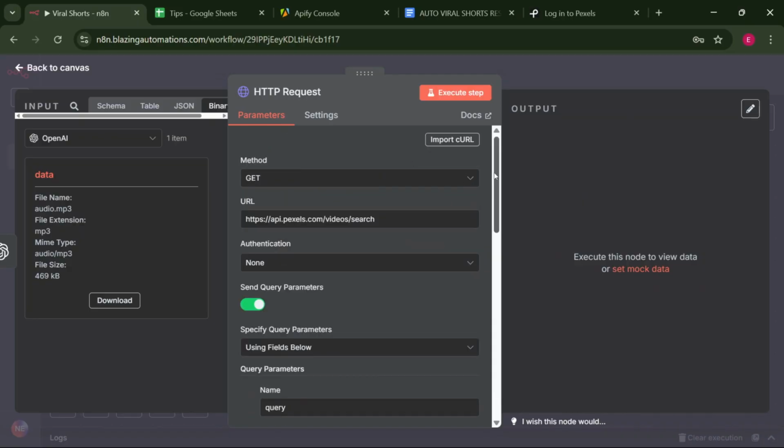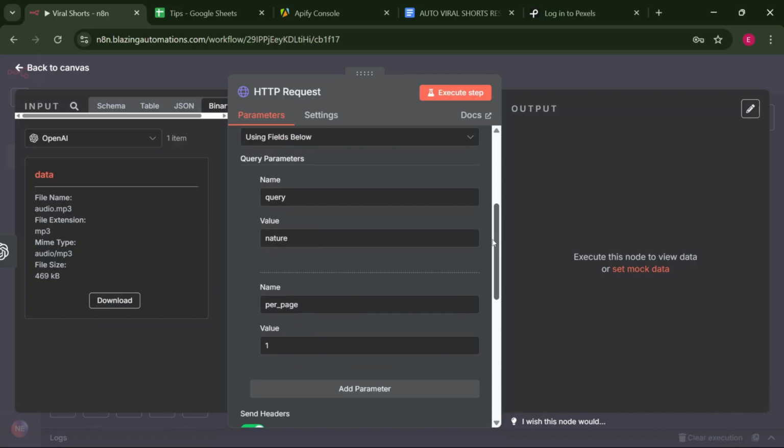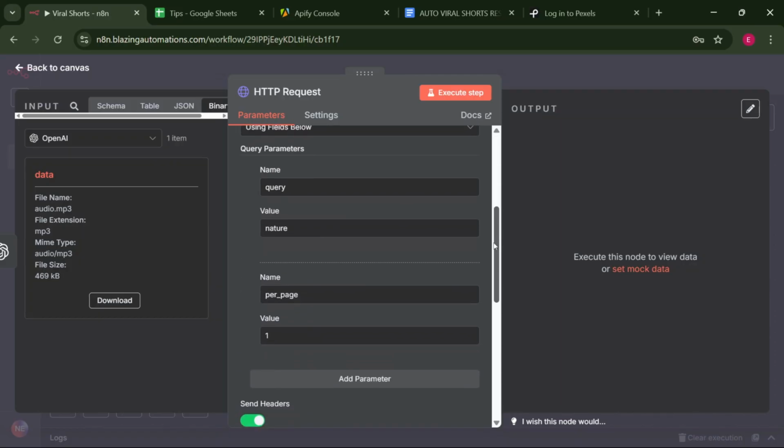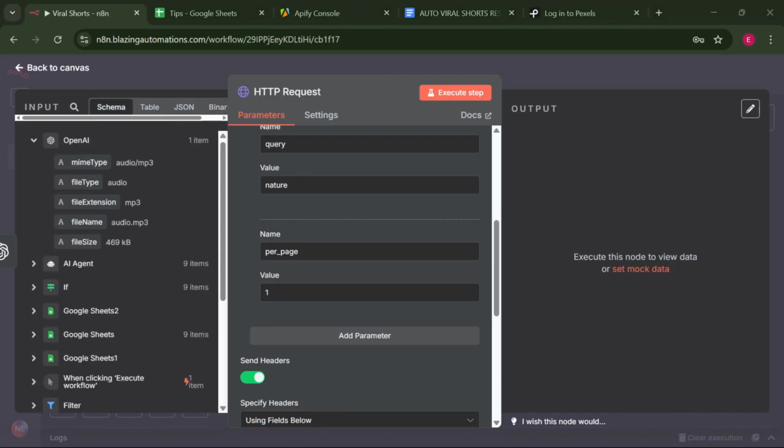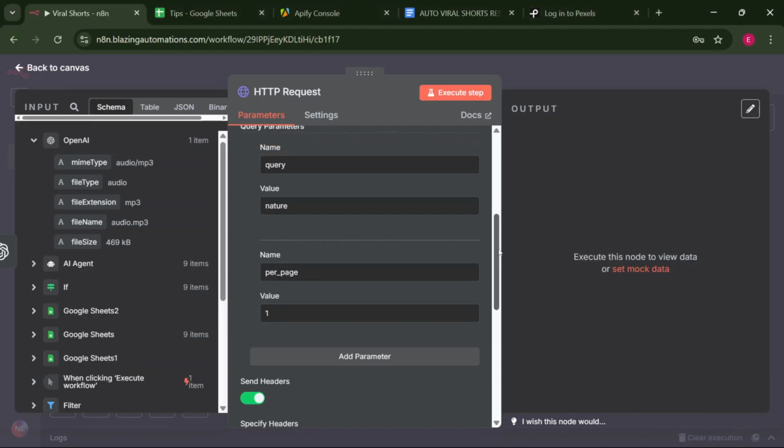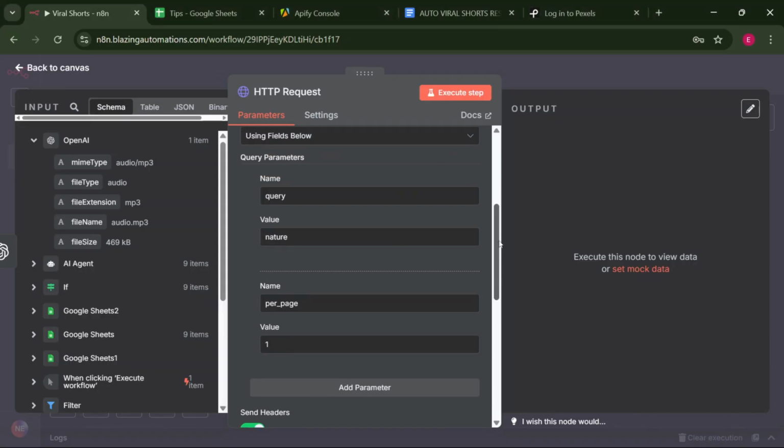Now here, we need to do a few things. We want to make sure that the videos are randomized. We don't want to use the very same video over and over again. So to do that, we are going to do a little bit of code, which is not hard. It's very simple. We are going to be querying for videos about nature or videos about random backgrounds or videos about abstract. And we're going to randomize it on each workflow.